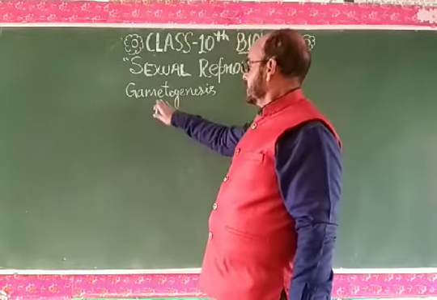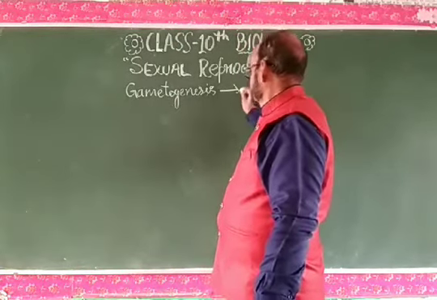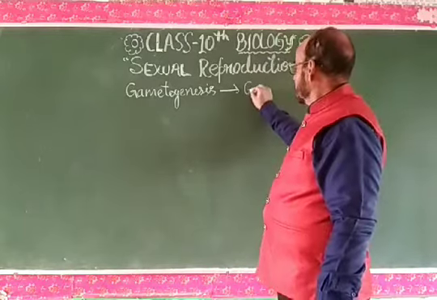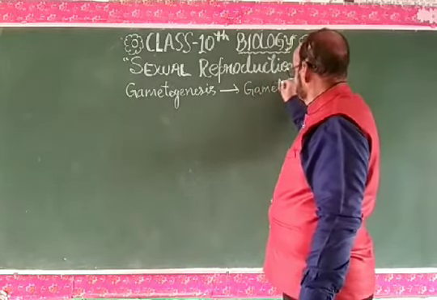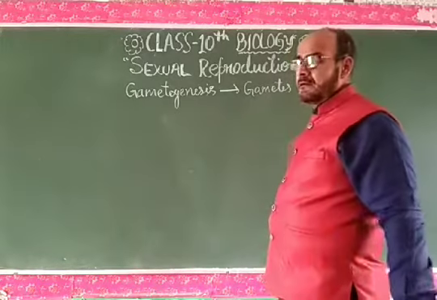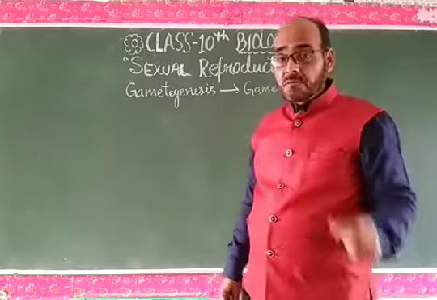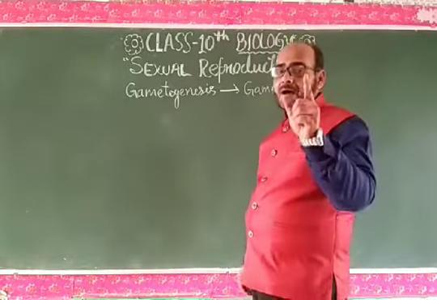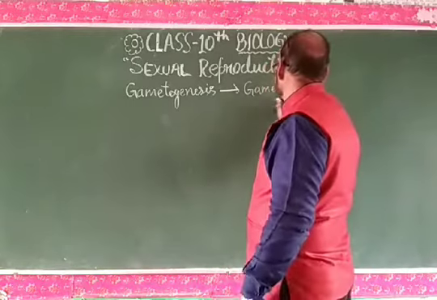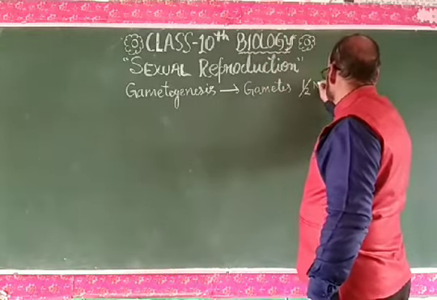Dear students, gametogenesis results in the formation of gametes. The gametes are those cells produced by either male or female that have half the number of chromosomes. Only half the number of chromosomes.